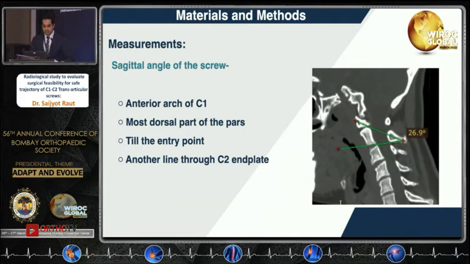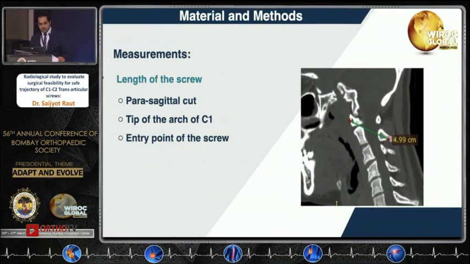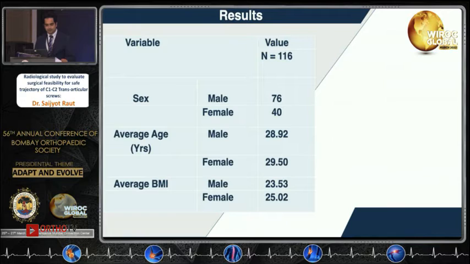The sagittal angle was the line drawn from the anterior arch of C1 to the most dorsal part of the pars till the entry point, and another line drawn through the C2 end plate. Length of the screw was on the parasagittal cut, from the tip of the arch of C1 till the entry point of the screw.